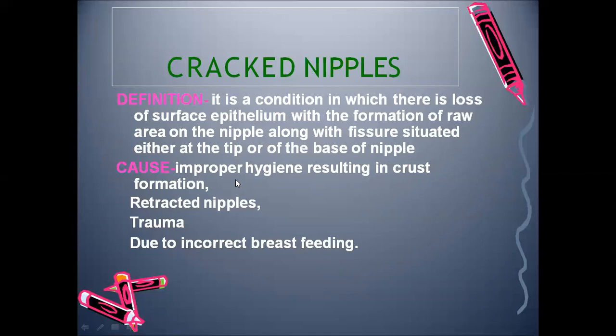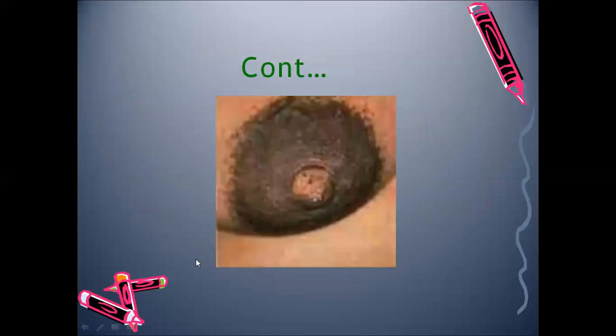Improper hygiene. In the puerperium itself, proper breast hygiene has to be maintained. Retracted nipples can also lead to cracked nipple, as can any injury or improper breastfeeding technique. If the baby is not sucking properly, that can also lead to cracked nipples. This is the cracked nipple. You can see the raw area we described in the definition, at the edge of the nipple.